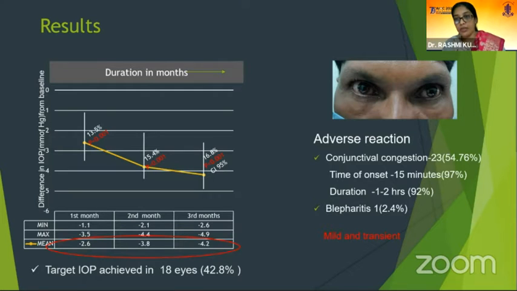As far as the adverse reactions are concerned, conjunctival congestion was the most commonly encountered problem, in 23 eyes. The congestion started within 15 minutes of drug instillation and persisted for 1 to 2 hours, as reported by 92% of the patients. One patient reported blepharitis, but all these symptoms were mild and transient, requiring no extra medications, and none of the patients dropped out of this study because of these complaints.